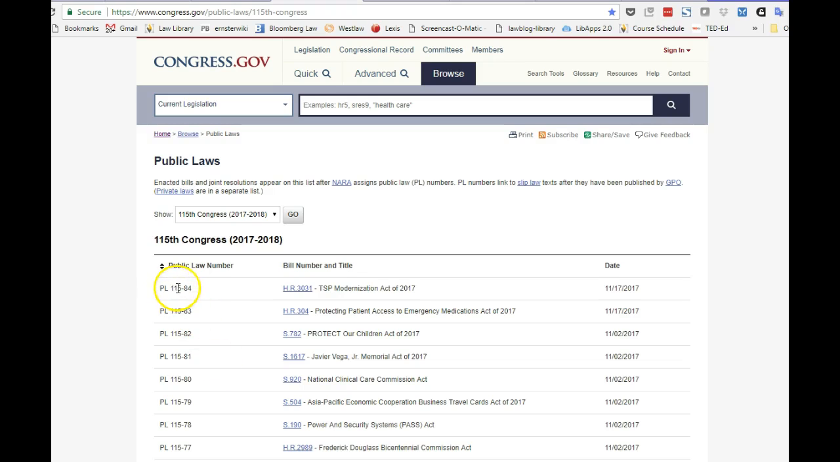So here we're looking at 115-84. So we now know that the first number is the Congress in which that law was enacted, the 115th Congress, which we already see started in 2017 and ends in 2018. And this particular public law 115-84 is the 84th public law that was enacted in the 115th Congress. So looking down here to public law 115-83, that's the 83rd law that was enacted in the 115th Congress.